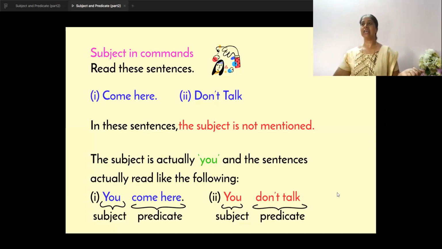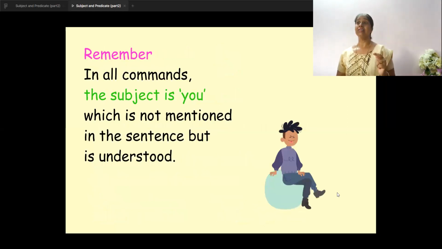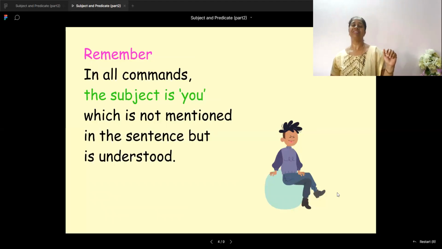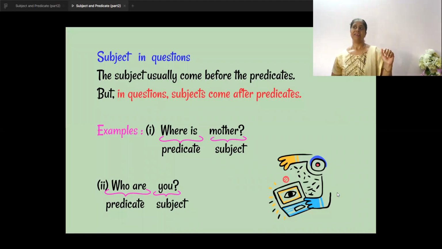Now let's understand, remember, in all commands, that is order sentences, the subject is you. Many a times, it's not mentioned. You will not see it written in the sentence. So it is not mentioned in the sentence, but it is understood by you that you is the subject in the command sentence. So that is clear.